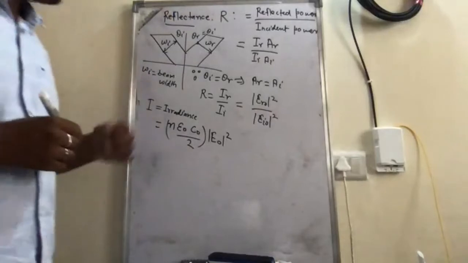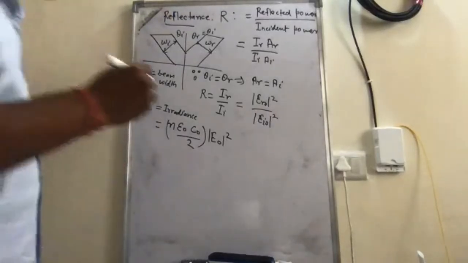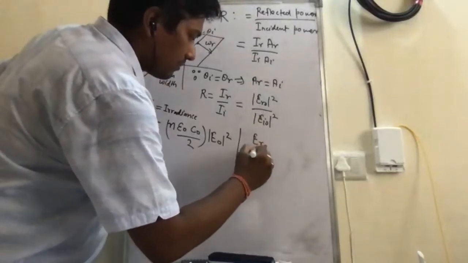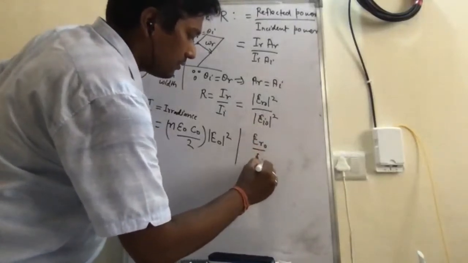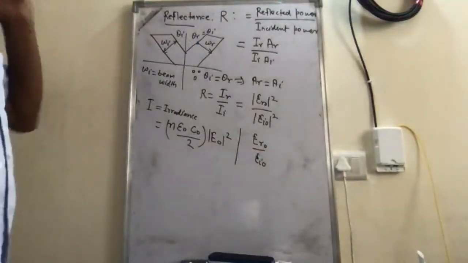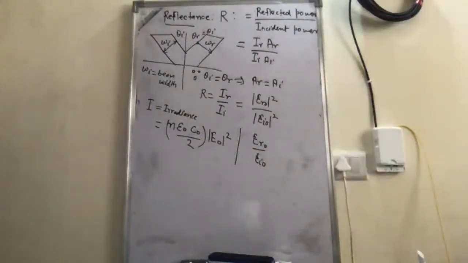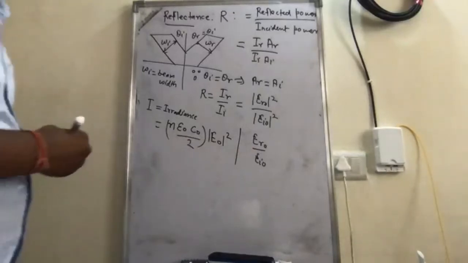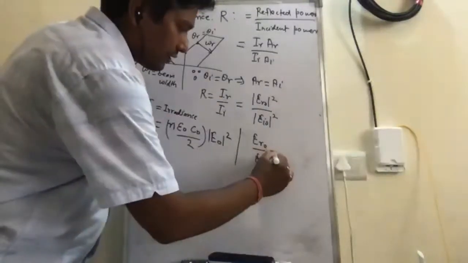And what is this ratio ER naught upon EI naught given by? Anybody? So reflection coefficient. Thank you. So this is the reflection coefficient r.